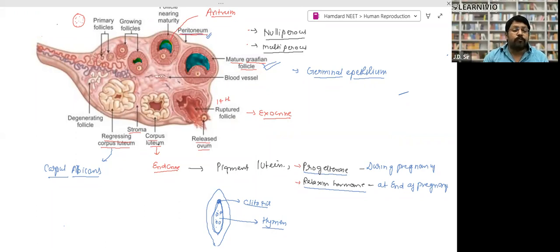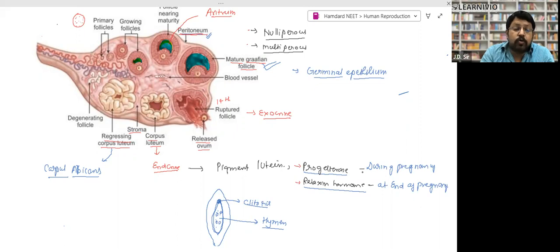Now, what is the function of the corpus luteum? Corpus luteum becomes secretory, means it starts behaving like a gland. It is a cream colored gland, right? It produces two kinds of hormones, progesterone and relaxin. During pregnancy, progesterone hormone is found, right? Progesterone hormone, please try to understand, maintains the pregnancy.